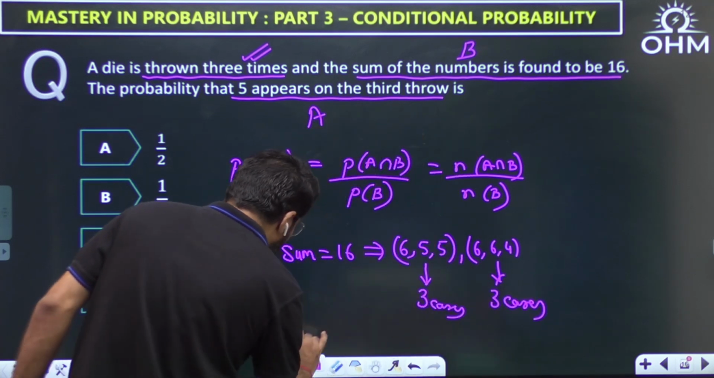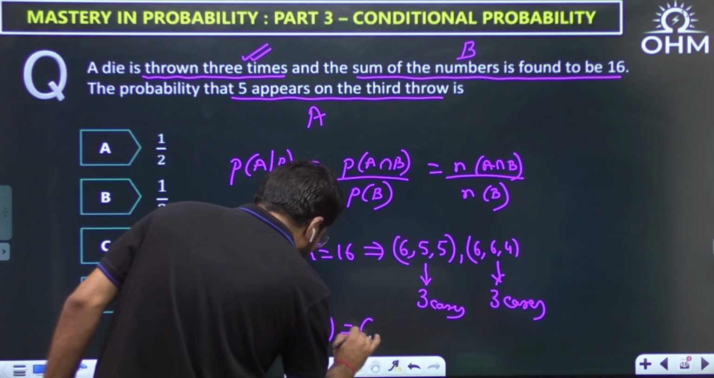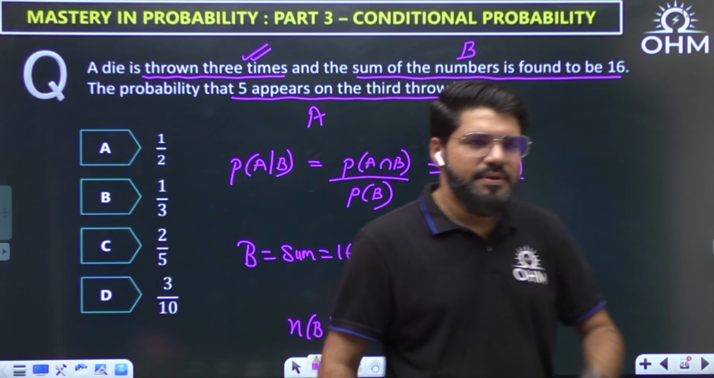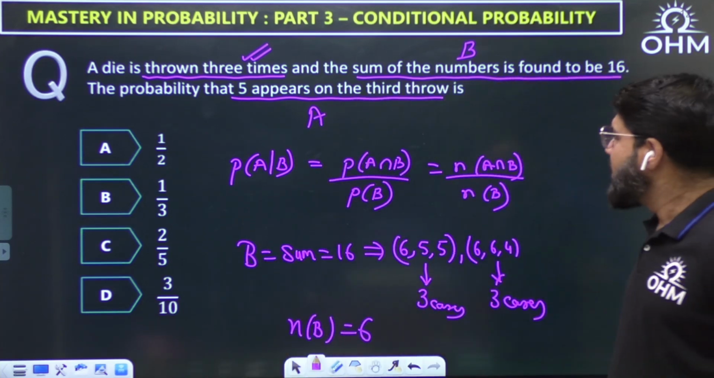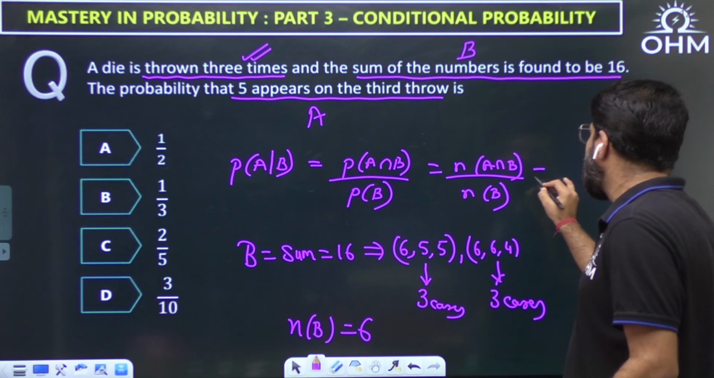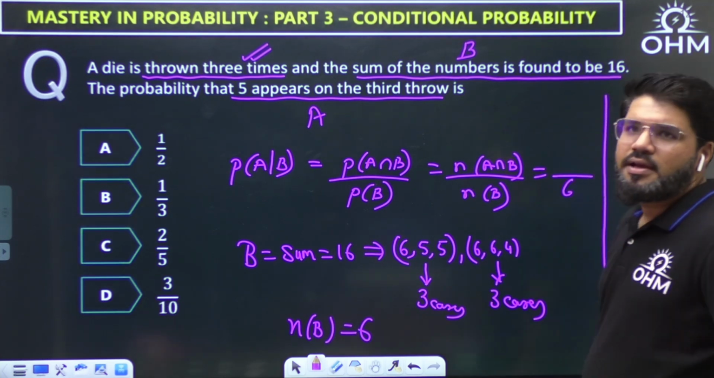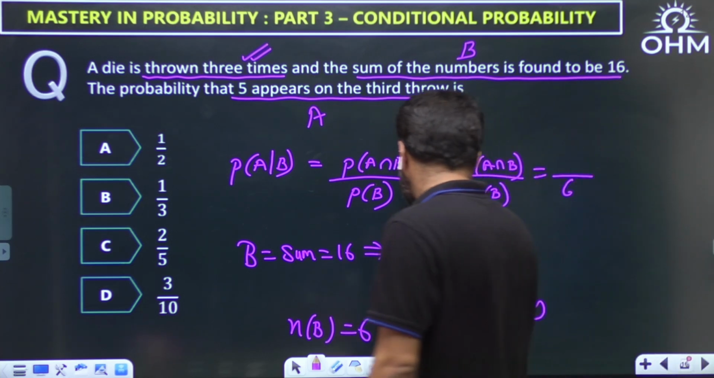So how many total elements in B? It will be 6 actually. How many total elements are there in B? It is actually 6. Now we have to think about A intersection B. N(B) is 6. What will be A intersection B?